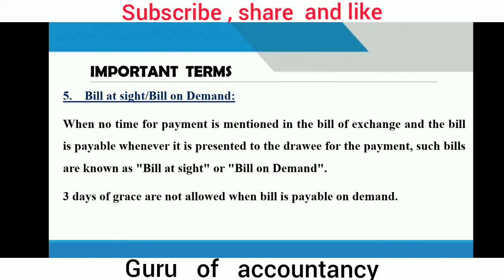Fifth is bills at sight or bills on demand. There are different types of bills, and this is one of the types: bill at sight or bill on demand. When no time for the payment of the bill is mentioned and the bill is payable whenever it is presented to the drawee for payment, such bills are known as bills at sight or bills on demand. Normally a date is not written in this type of bill for when its payment would be made. 3 days of grace are not allowed when the bill is payable on demand.